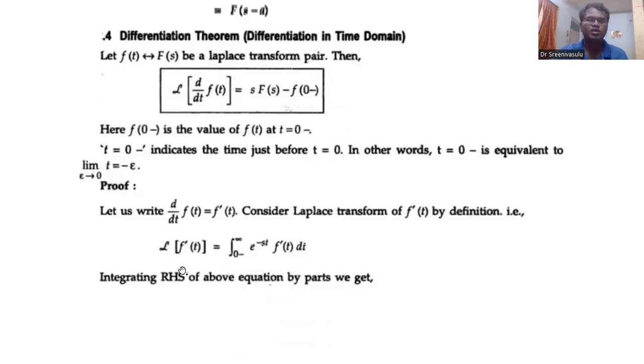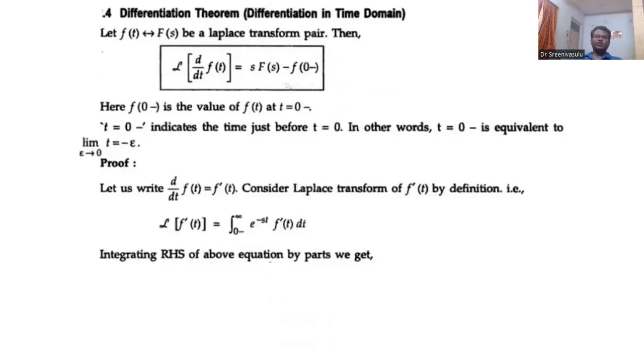Next one is another important property: the differentiation theorem, differentiation in time domain. f of t is our time domain signal. If we apply differentiation with respect to time, it is nothing but differentiation in time. So consider d by dt of f of t and apply the Laplace transform for this. If you do differentiation in the time domain, what is the answer in the s domain? We are going to observe here.